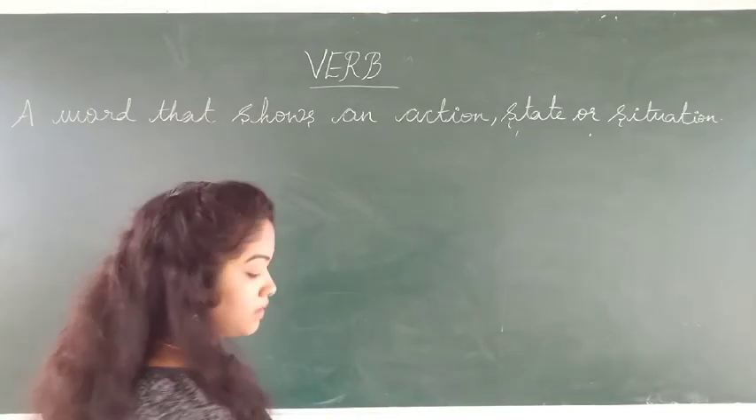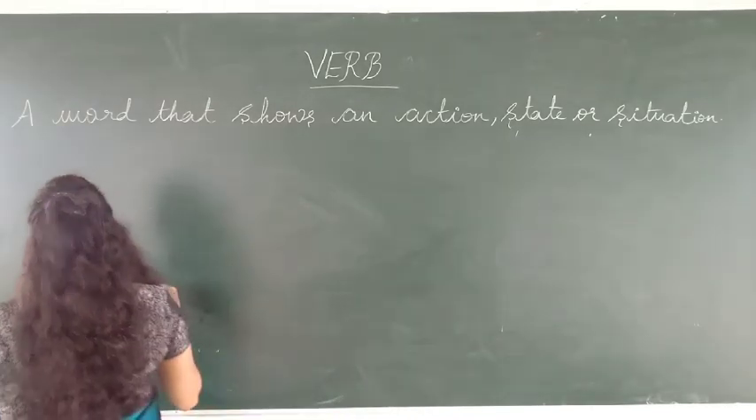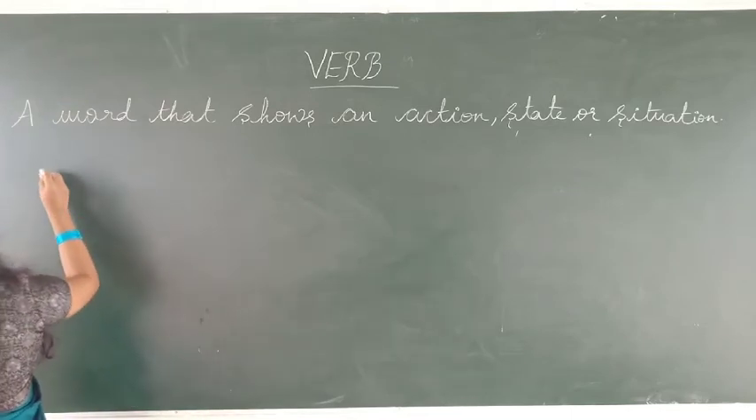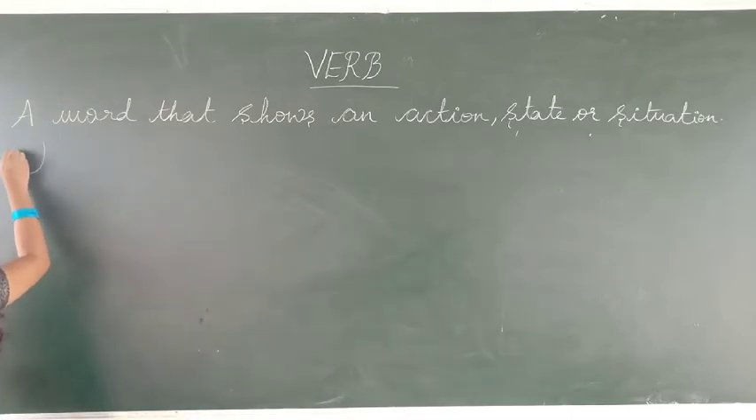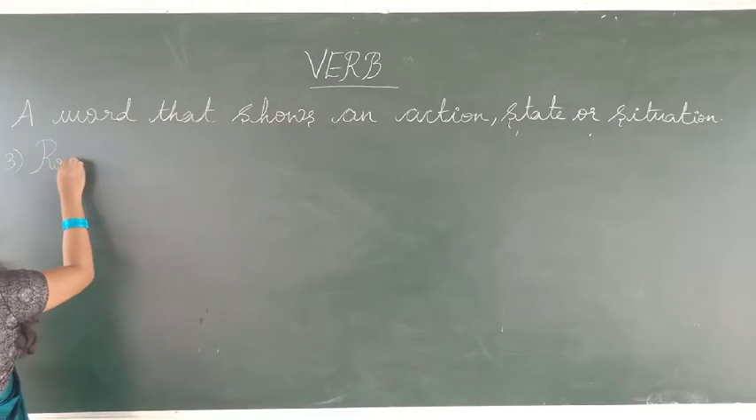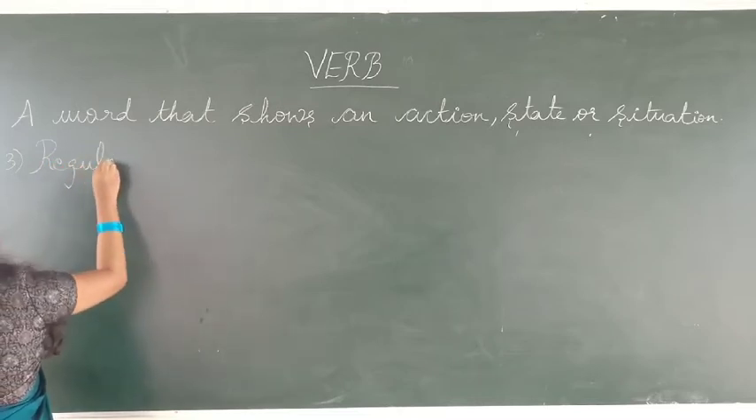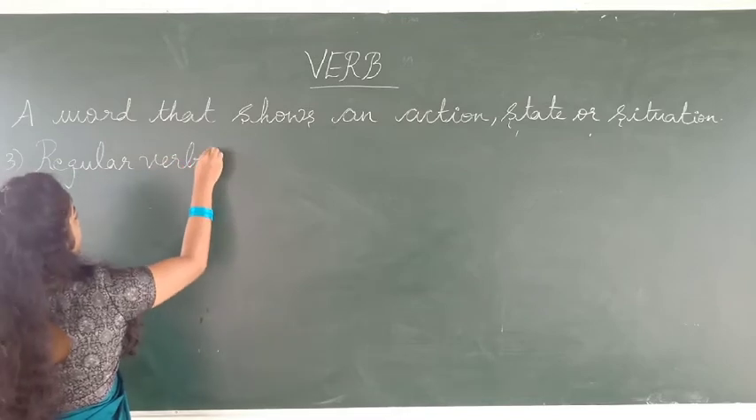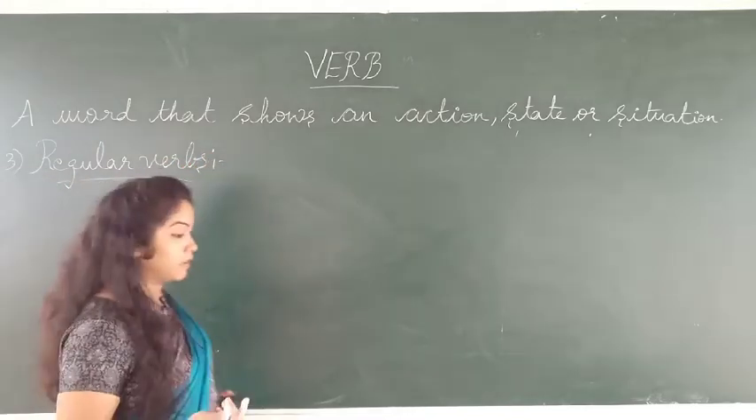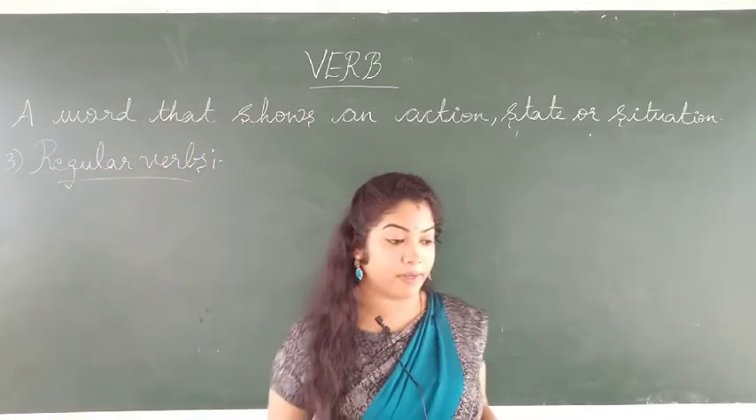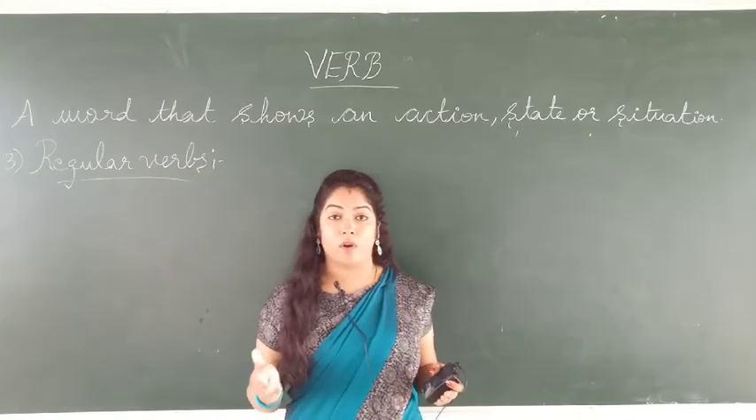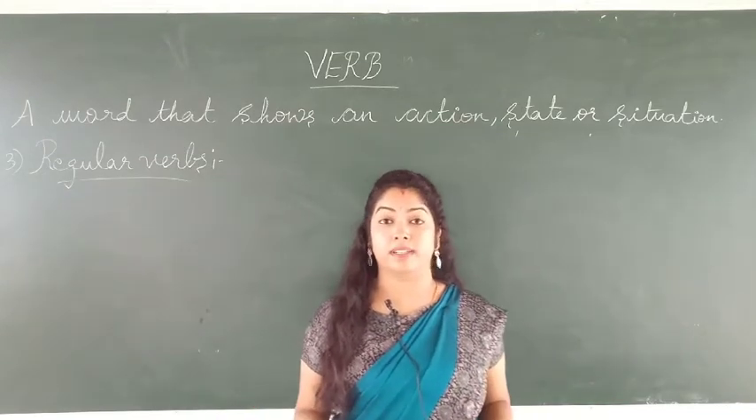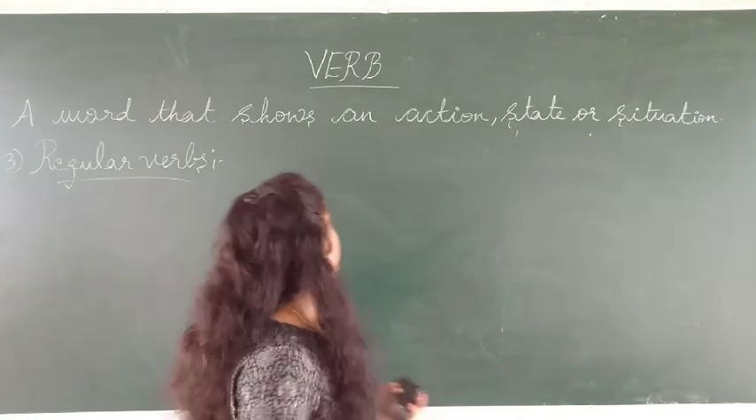So next one is regular verbs. Third one is regular verbs. So what are regular verbs? Regular verbs are nothing but a verb that forms their past participle with D or ED.